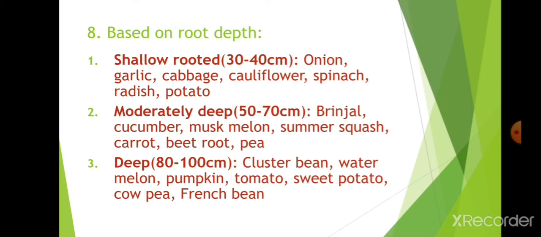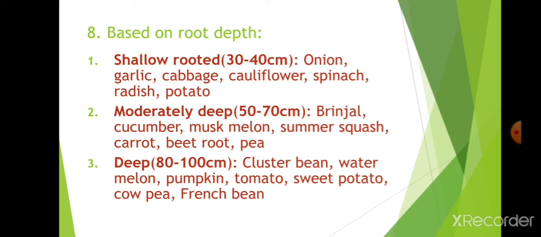That is onion, cabbage, garlic, cauliflower, spinach, radish, potato. All these are shallow rooted, which means the roots go only 30 to 40 centimeters.